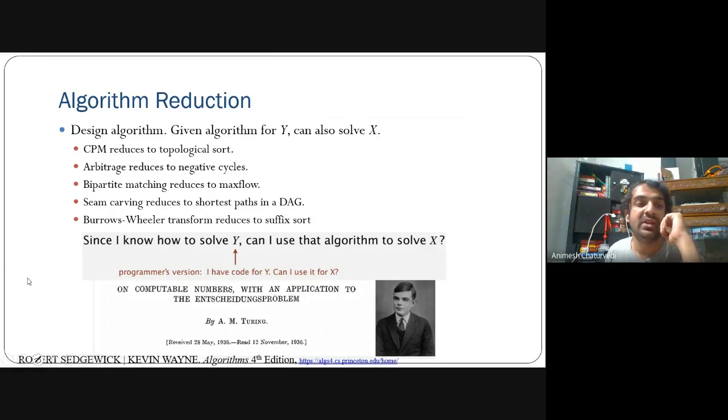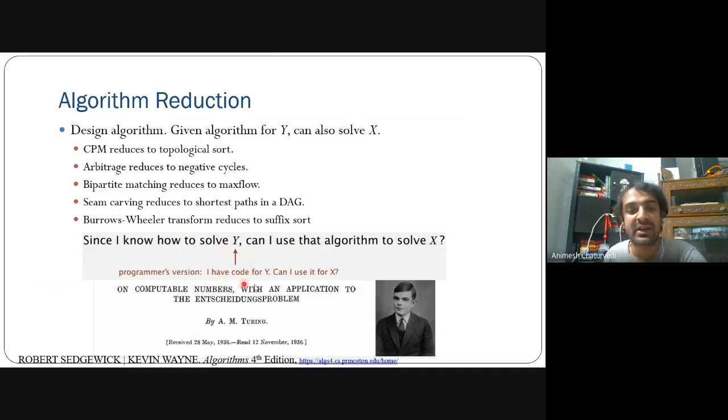This reduction approach could be applicable to these types of problems. There are various problems mentioned here that could be done by reduction. This algorithm is reduced from topological sort. This algorithm has been reduced to negative cycle. Bipartite matching was reduced to max flow. So this is how the reduction takes place. If you know how to solve Y, then you can develop the algorithm for X and solve X based upon the known Y.